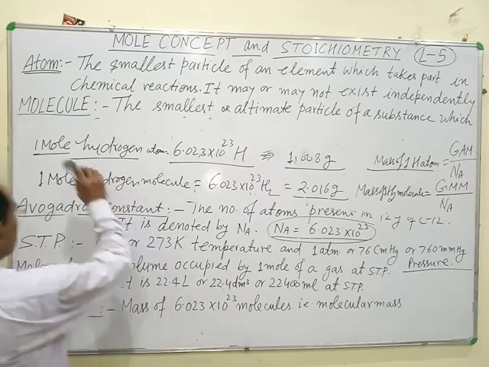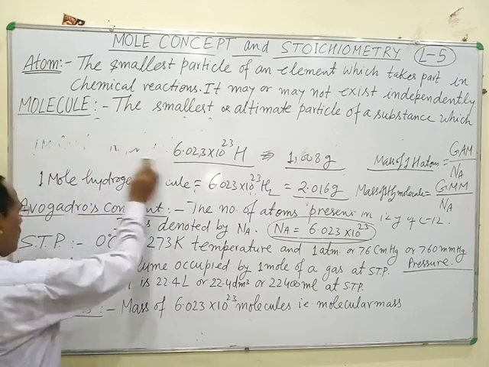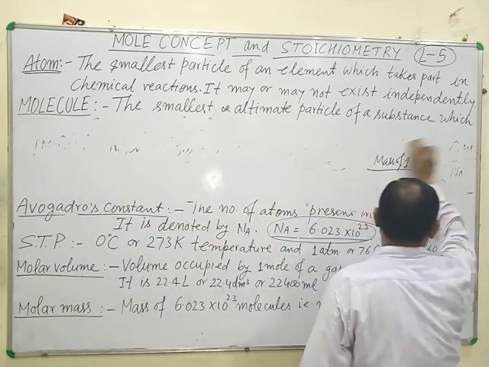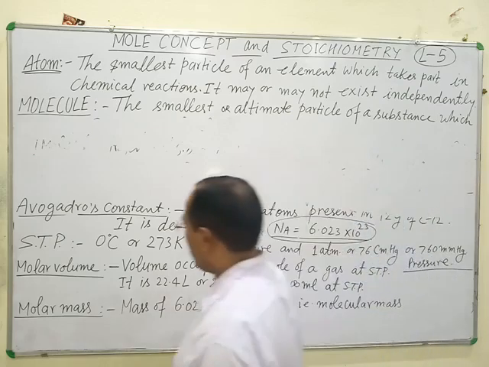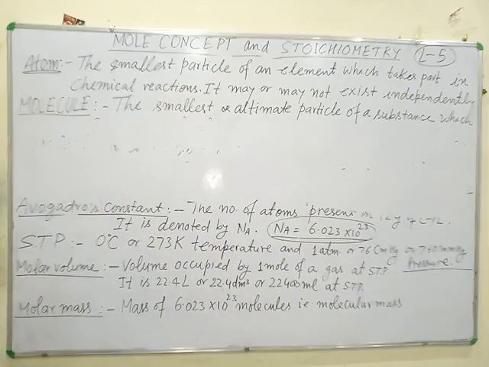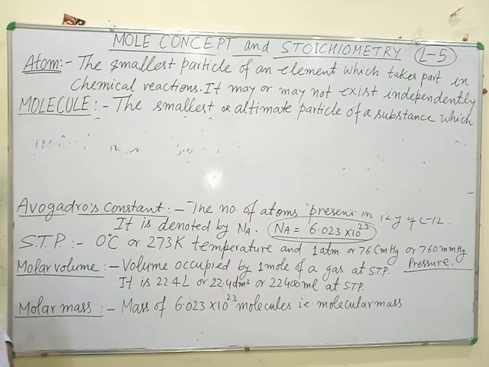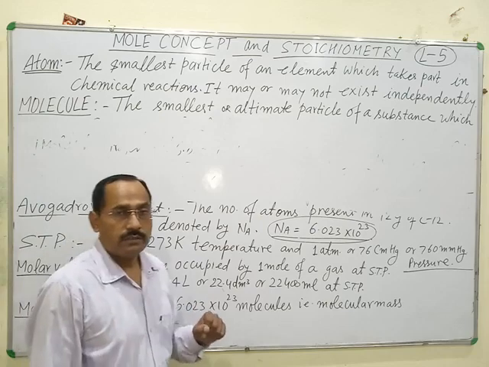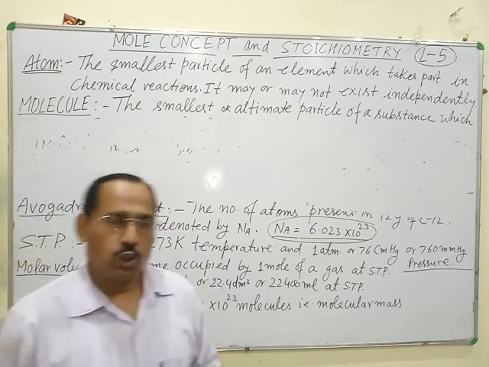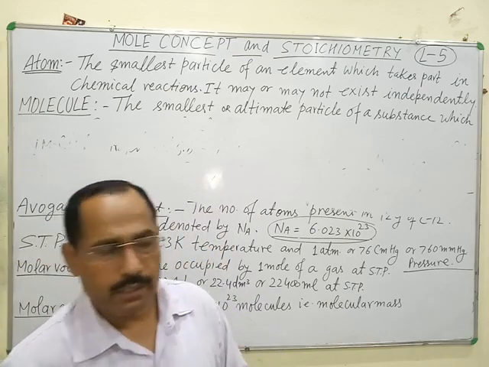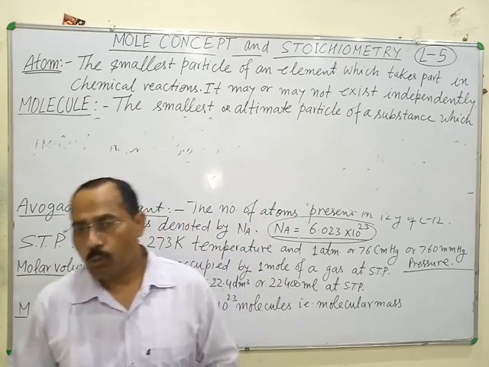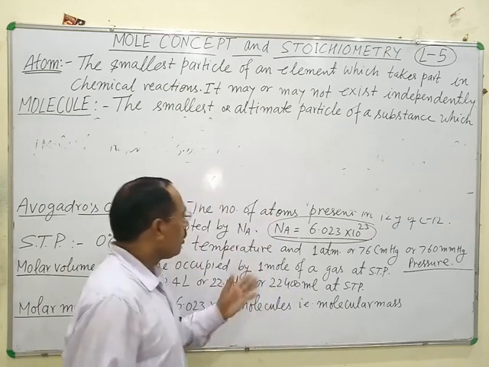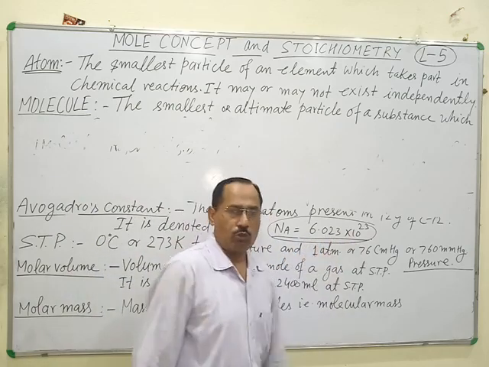Now the next term is Avogadro constant. What is Avogadro constant or Avogadro number? This number represents the total number of carbon atoms present in 12 gram of C12 isotope, and it is equal to 6.023 into 10 power 23.